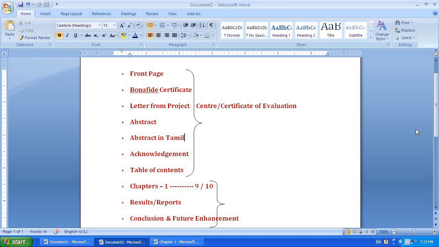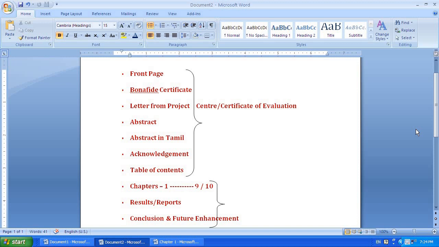You will include the names of our correspondent, chairman, principal, HOD, and even the faculty member, your guide, your parents or your friend who helped you in completing this project successfully. You will write all those things. After this you will have the table of contents.